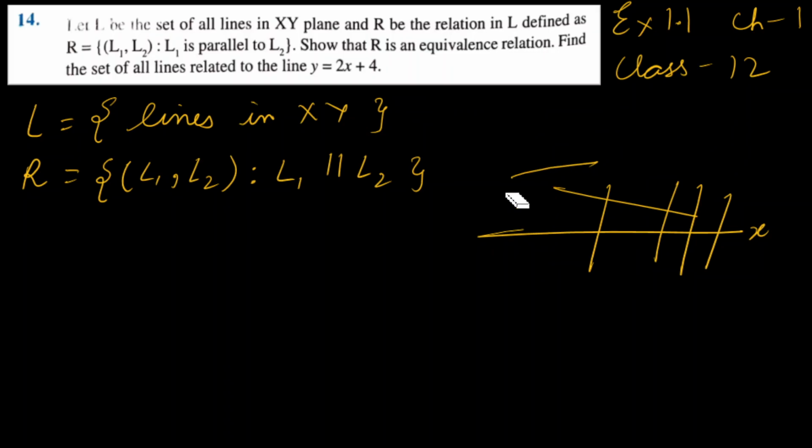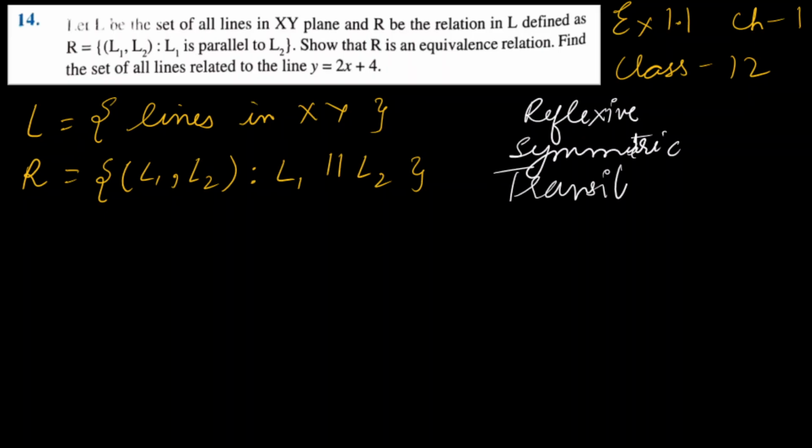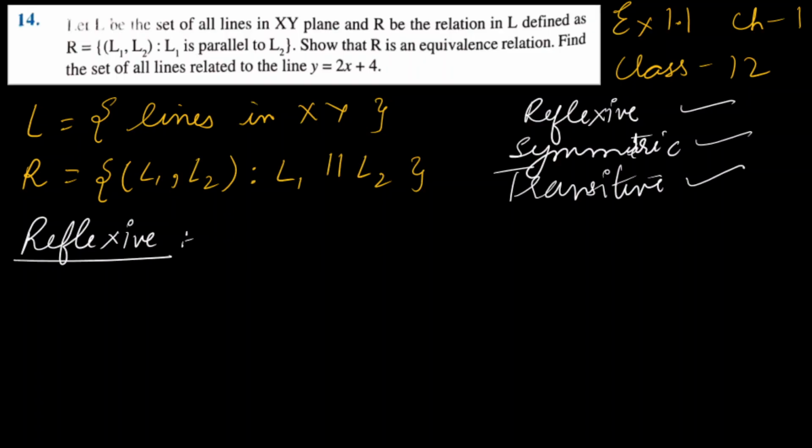So we have to prove that this relation R is an equivalence relation, and we know that for an equivalence relation, a relation should be reflexive, symmetric, and transitive. That means we have to prove that the given relation is reflexive, symmetric, and transitive, then it will be an equivalence relation as well. So let's start with reflexive. For proof type questions, I have told you we will do these questions with the help of definitions.